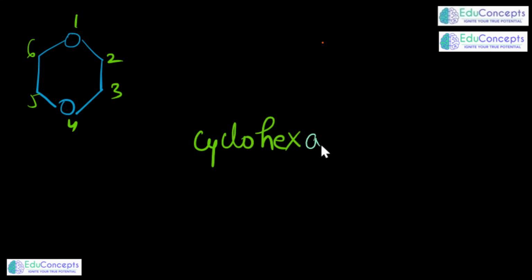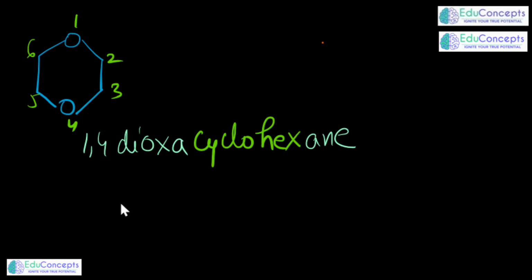Just like here in this case, 1, 2, 3, 4, 5, 6. If I write 6, it is cyclohex. And there is no double or triple bond, so it is cyclohexane. But the 1 and 4 positions have dioxa. This is the way it is to be written.